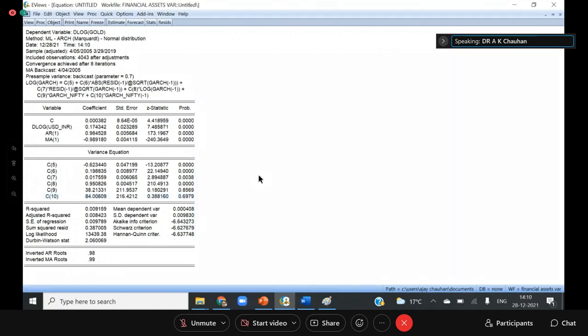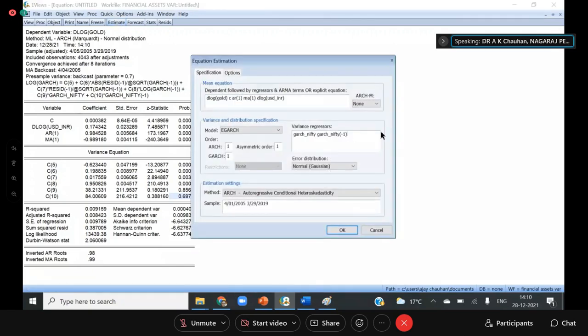Sir, may I interrupt you, sir? Yeah. Sir, in this model, we are not taking the Nifty values, sir. We are just taking the volatility of Nifty. That's it, right, sir? Yeah. Whatever GARCH values we have stored, we are taking that as an independent variable into this model. Yeah. And sir, why is there USD INR also?